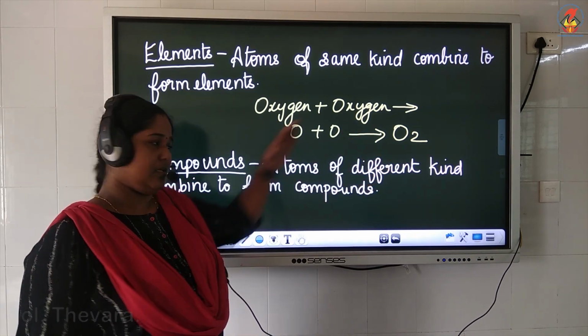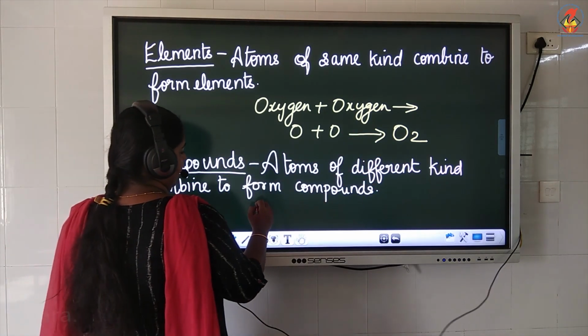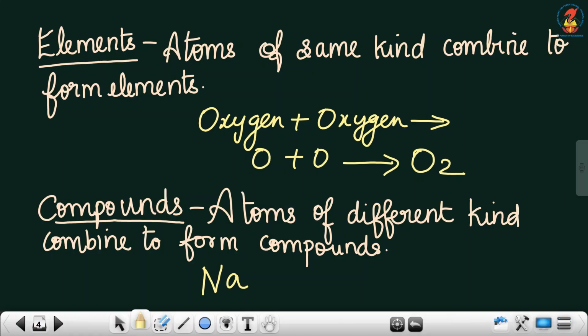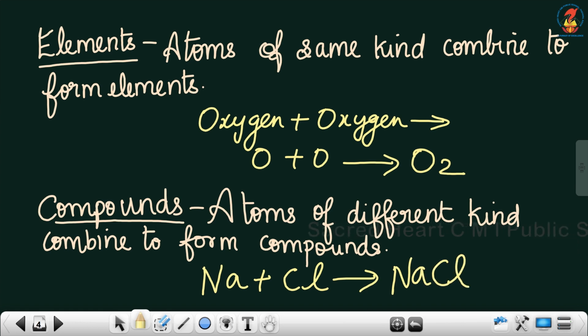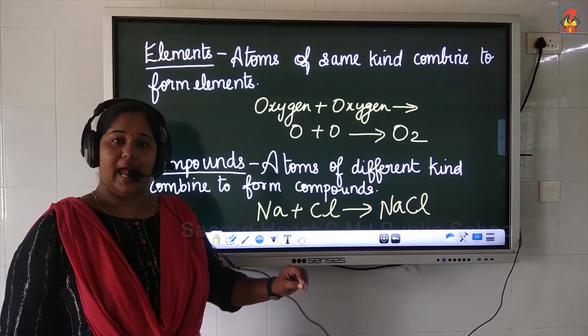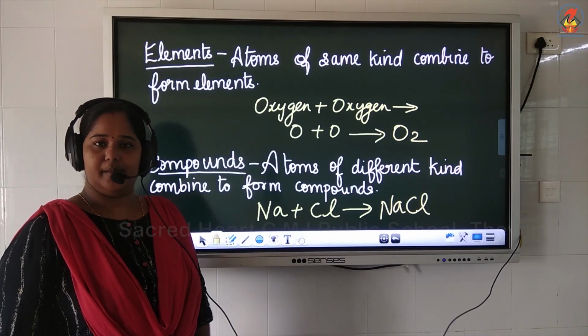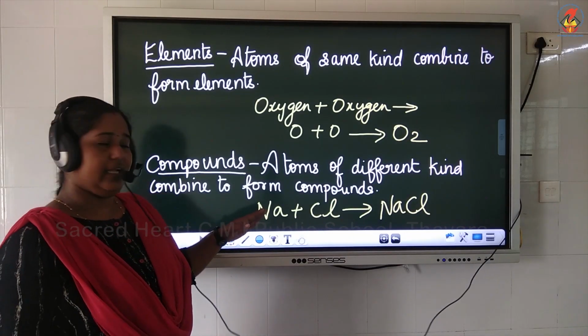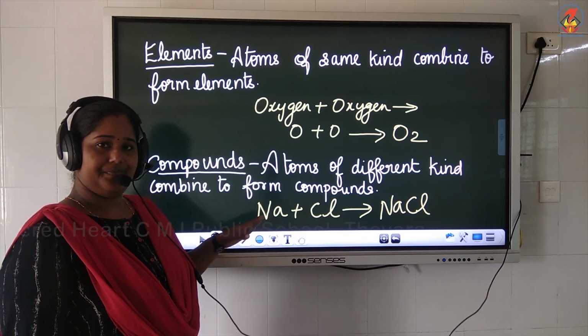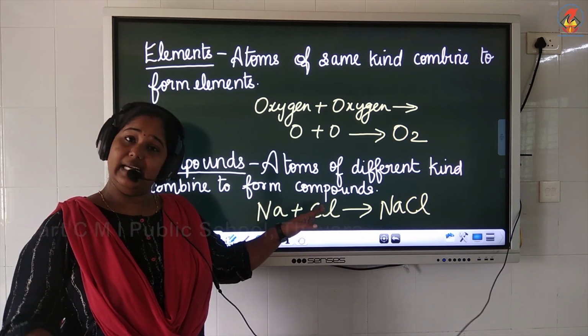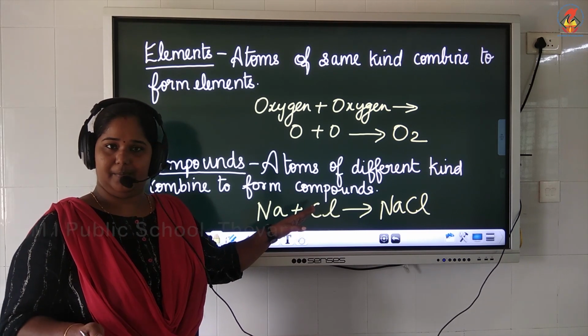So suppose I take different atoms. This is sodium, Na, plus chlorine, Cl, gives sodium chloride. Have you heard about common salt that you add in your curries? That is sodium chloride. So here I have taken one atom and the next one is a different one. That is not same.